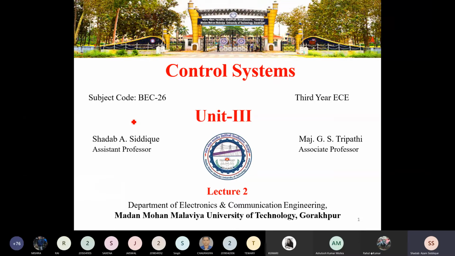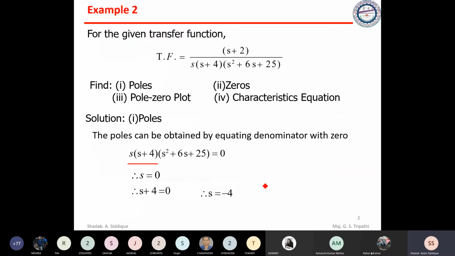So in lecture 2, we will see different problems. In the previous class we did some types of problems, so we will try to do that type of problem and take some like this. This should be the fraction, maybe we can find s equal to minus b plus or minus square root of b square minus 4ac by 2a. So from this we can find the s value.